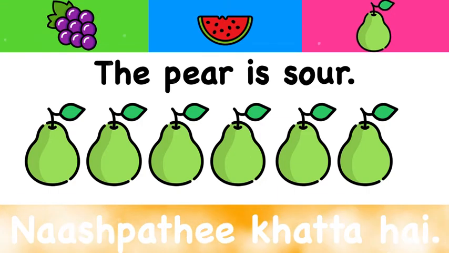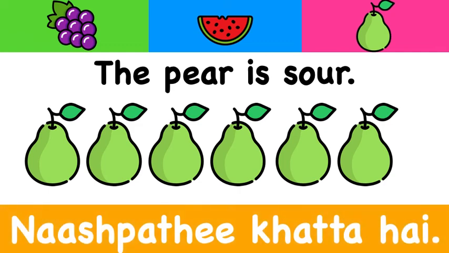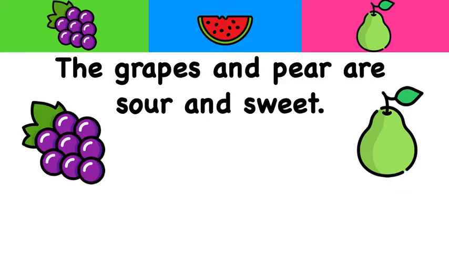All right, नाशपाती खट्टा है. नाशपाती खट्टा है. And that word khatta is another tricky H word. Do you hear me saying khatta? I'm not saying cut, I'm not saying kata, I'm saying khatta. So after that K, there's a tricky H right after the K.